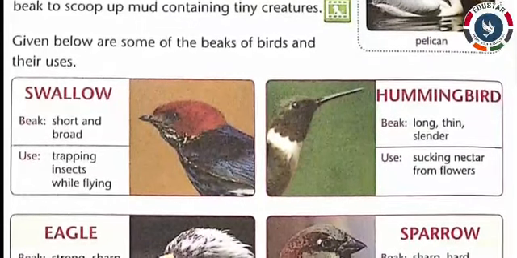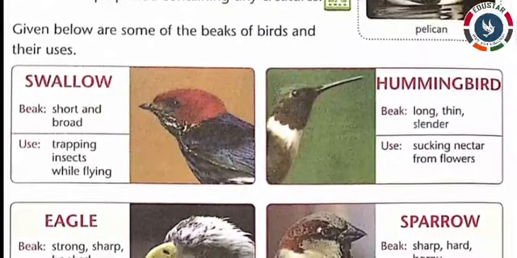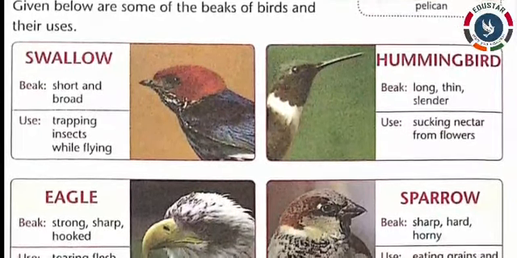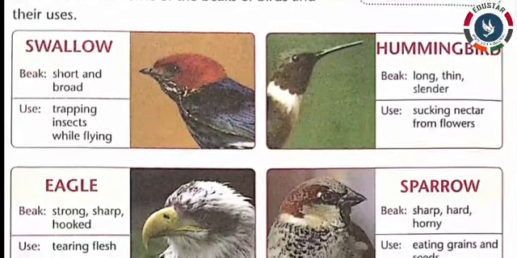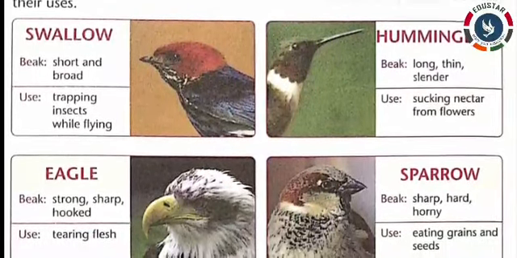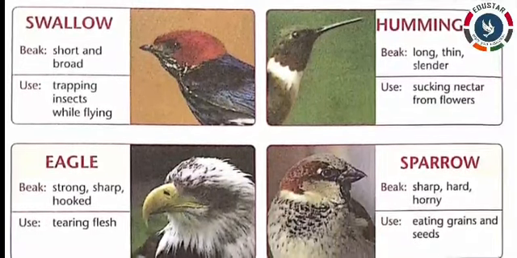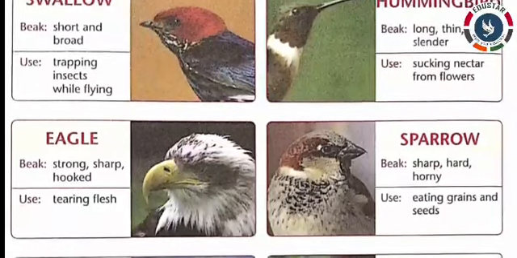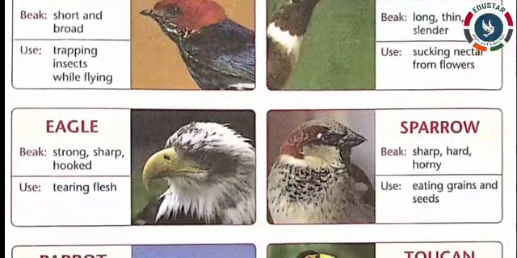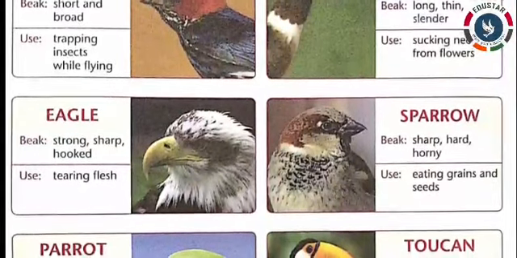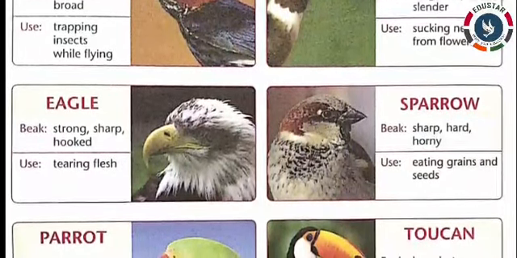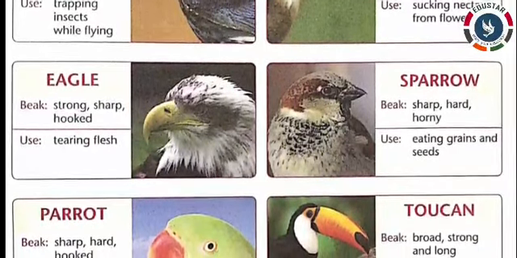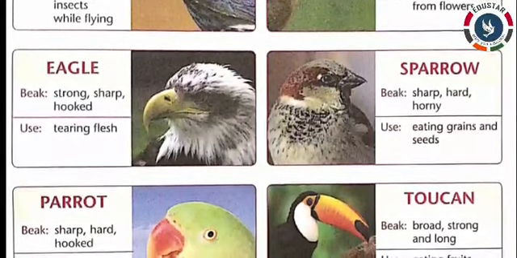Swallow. Beak, short and broad, use trapping insects while flying. Hummingbird. Beak, long, thin, slender, use sucking nectar from flowers. Eagle. Beak, strong, sharp, hooked, use tearing flesh. Sparrow. Beak, sharp, hard, horny, use eating grains and seeds.